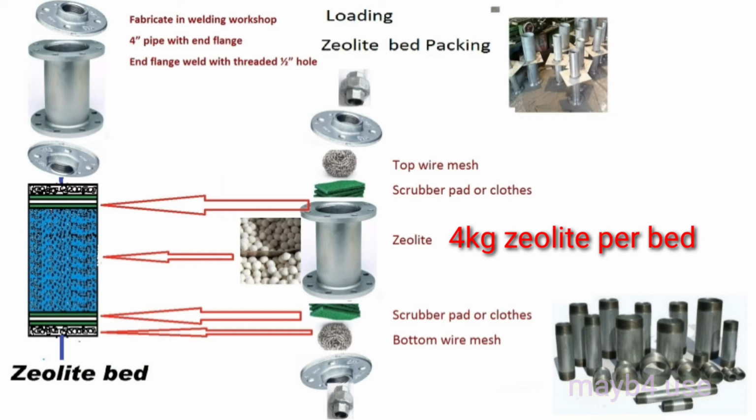Loose packing will release the nitrogen along with the oxygen, so the zeolite bed must be very tightly packed. Accordingly you have to fill the zeolite. Approximately you require 4 kg of zeolite per bed; a 4-inch diameter, 2 feet length pipe will hold approximately 4 kg of zeolite.